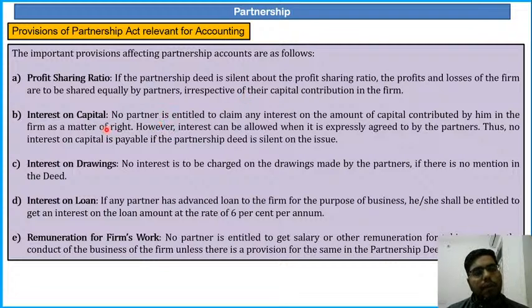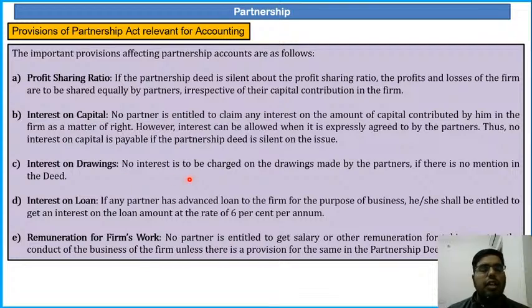Next is interest on capital. No partner is entitled to claim any interest on the amount of capital contributed by him in the firm as a matter of right. However, interest can be allowed when it is expressly agreed to by the partners. Thus, no interest on capital is payable if the partnership deed is silent on the issue. So, if it is written in the partnership deed that you have to pay interest on capital, you will be paying it. If the partnership deed is silent about it, no interest on capital will be paid.